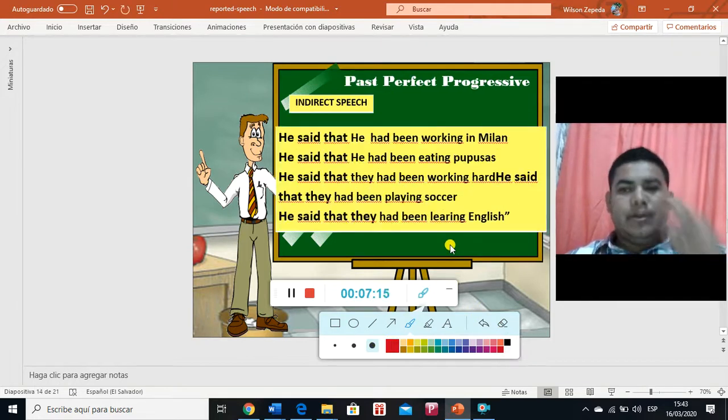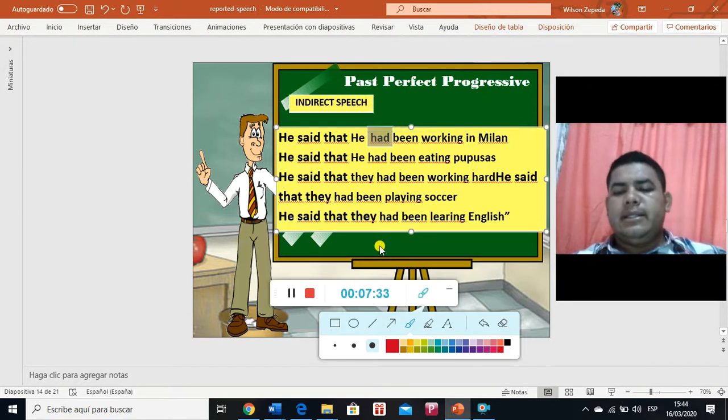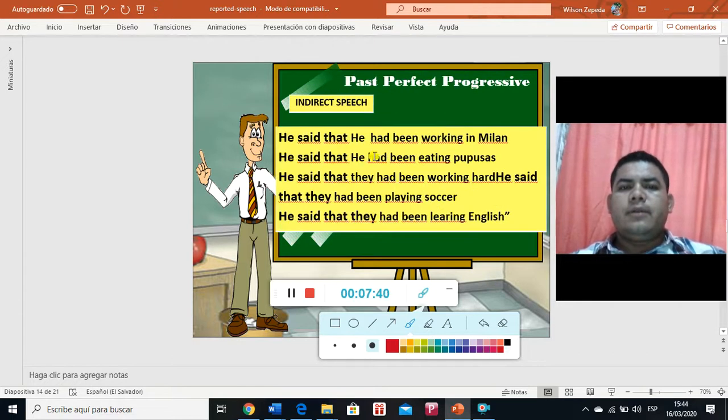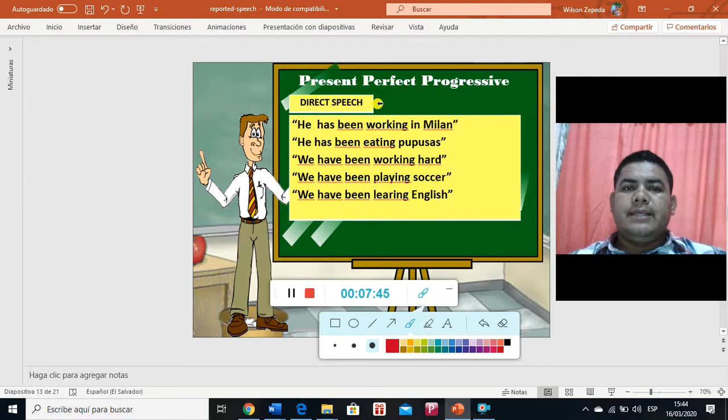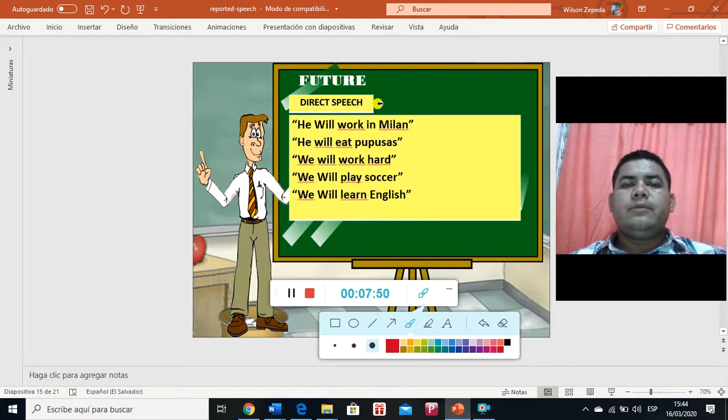Let's see the example over here. It says he said that he had been working in Milan. As you will see in the previous one, we use have, right? And here we just change the auxiliary, which is have for had, and the sentences practically will be very similar. The only thing you need to change, as I said, is the auxiliary has for the auxiliary had in past perfect. Right? So from present perfect progressive, it goes to past perfect progressive. Then we're going to move to future.